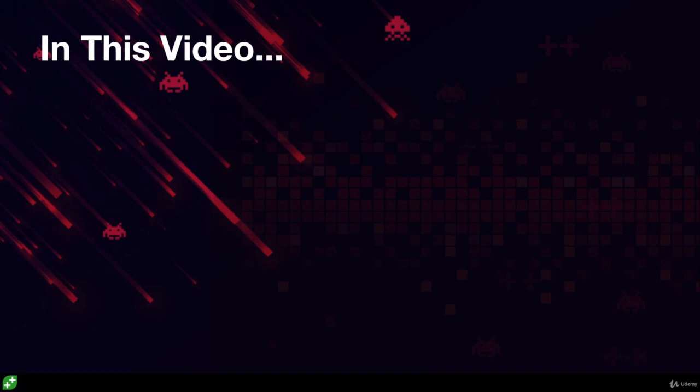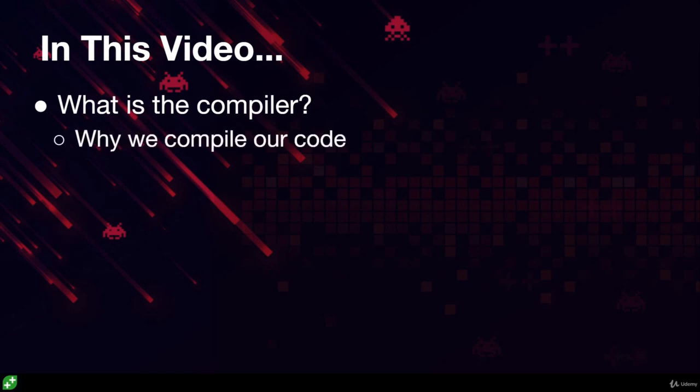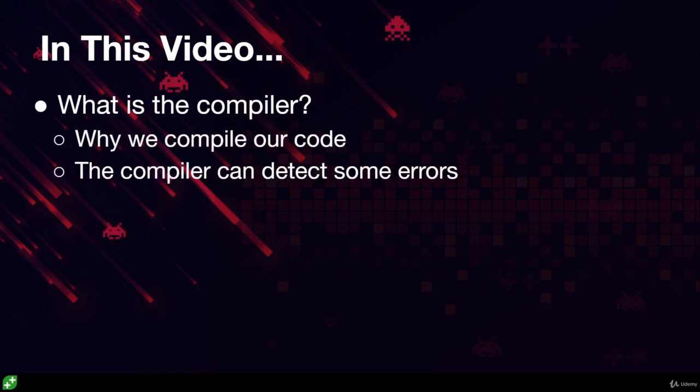Hey, welcome back. We have just finished writing, compiling, and running our first program, but we've sort of glossed over the compiling part. We're going to discuss what the compiler is. You're going to come away from this understanding why we need to compile our code and also how the compiler is capable of detecting certain kinds of errors in our code. We'll wrap it up by talking about whitespace and comments and how those are ignored by the compiler and how they can be used to make our code more clear.